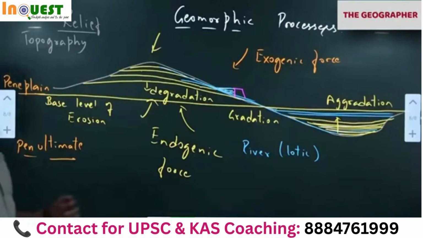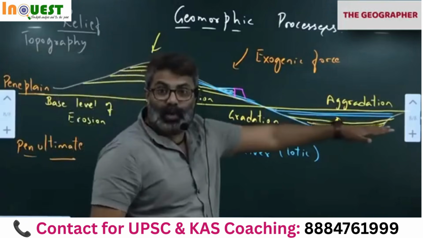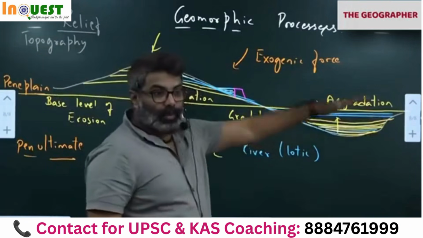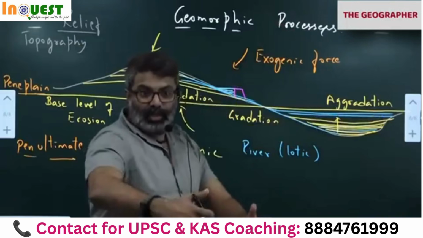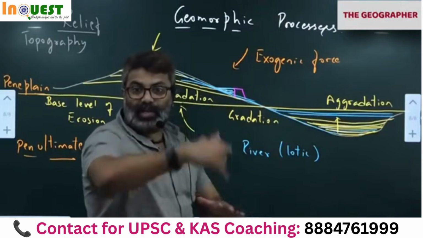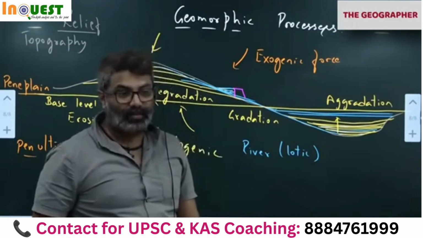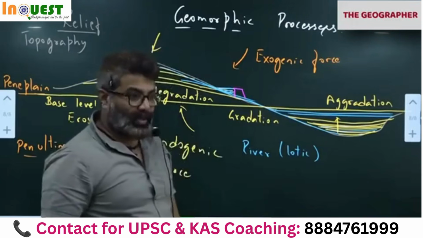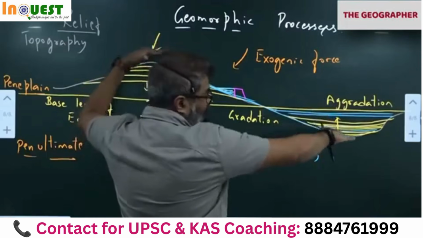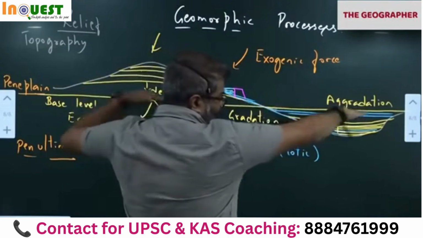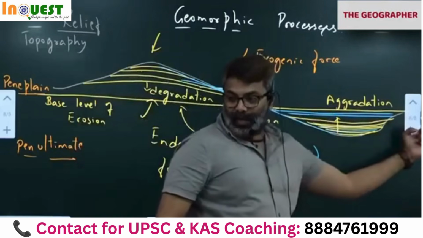So if you understand this, you'll understand why just below the Himalayas we have the northern plain, the alluvial plain. Himalayas are mountains. Just below the Himalayas there was a huge depression earlier that got filled with alluvial soil brought by the Himalayan rivers. Today we have a large flat plain called the Indo-Gangetic Plain. The Himalayas are also decreasing. Slowly that plain is also getting filled up. The depression also got filled up.